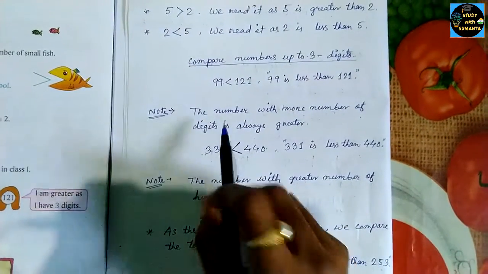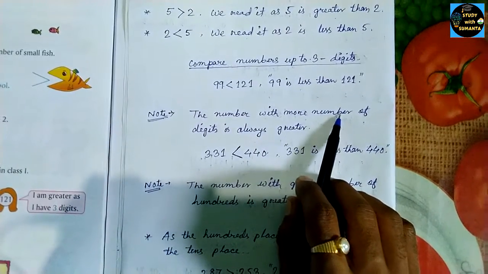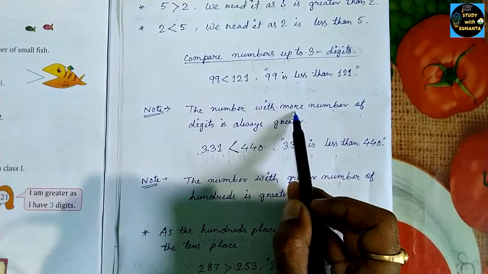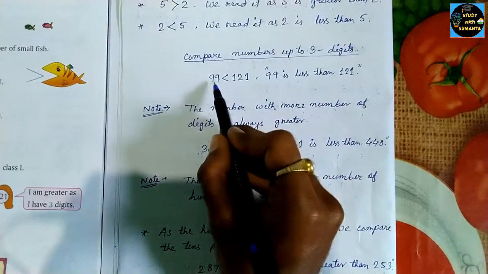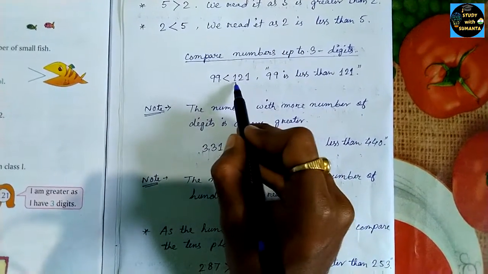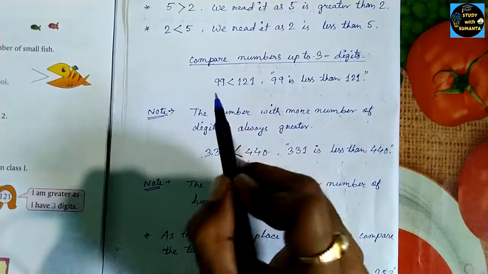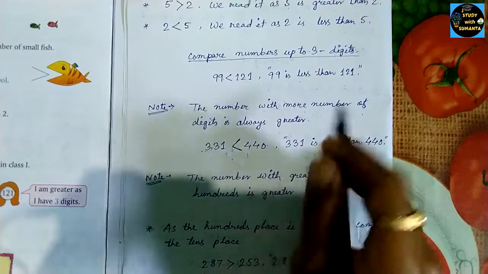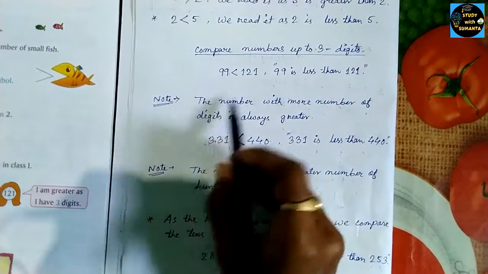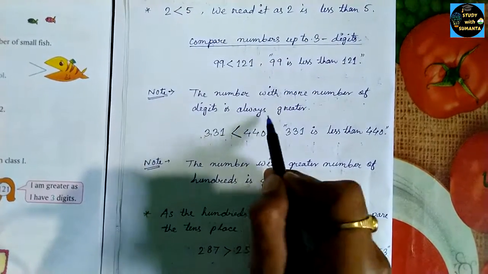Note this and remember it: the number with more digits is always greater. You can see 99 has 2 digits and 121 has 3 digits. So the number that has more digits will be greater, and the number that has fewer digits will be smaller.